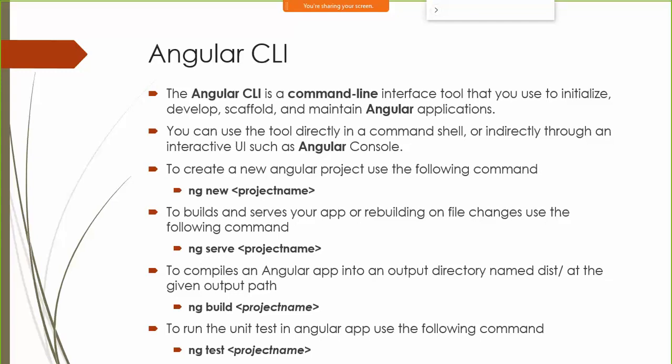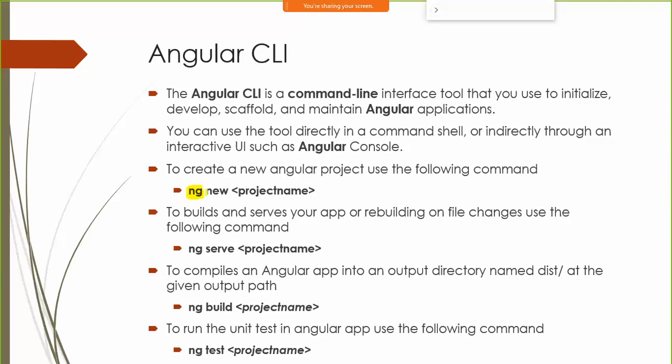So CLI in Angular is going to provide us with a command line interface for creating a new application. Fine. Wherein we can generate an application, we can start an application, we can build, we can run the application. All those things we can do with the help of Angular CLI. Now Angular CLI you can access with the help of a command called ng. Fine. Using ng you can execute various commands with Angular CLI.